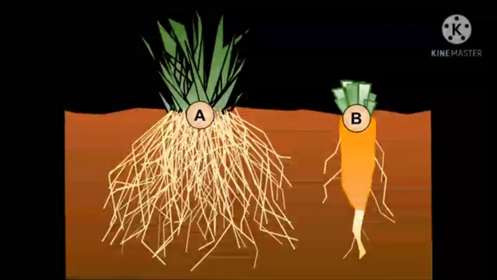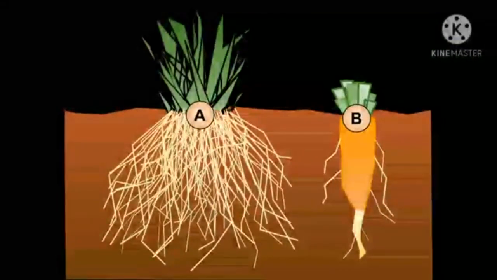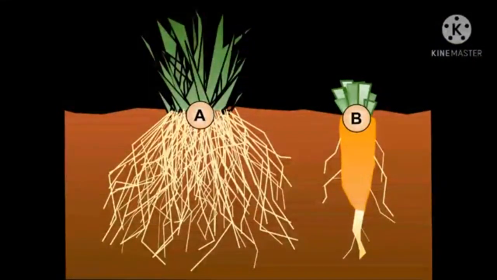One is to anchor the plant to the soil, and another one is to absorb water and minerals from the soil and transport it to the stem. Roots perform two basic functions.